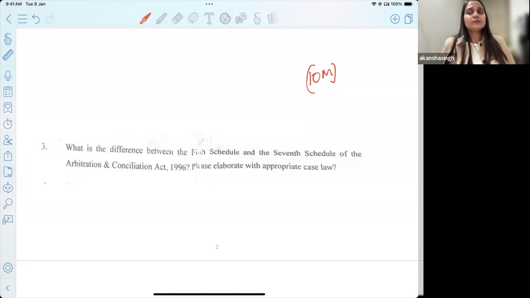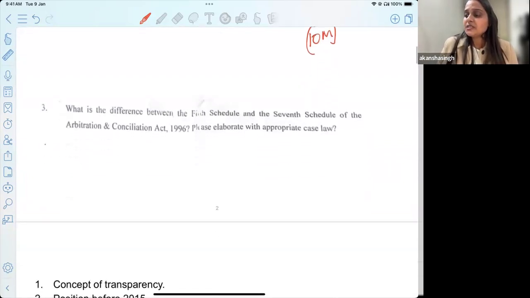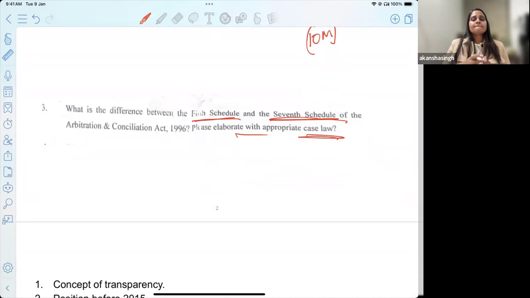So let's say this is a very simple question, but your understanding of the Arbitration Act will be clear to them when you write an answer of this sort for a very straight question, which says: what is the difference between the fifth schedule and the seventh schedule of the Arbitration Act? Please elaborate with appropriate case laws. So here, if you are aware of the Arbitration Act, let me take you through it for us to understand what is there in the fifth and the seventh schedule.